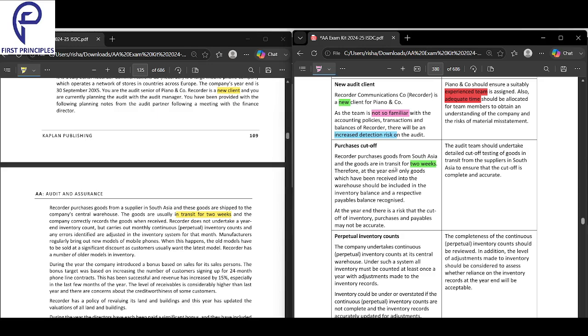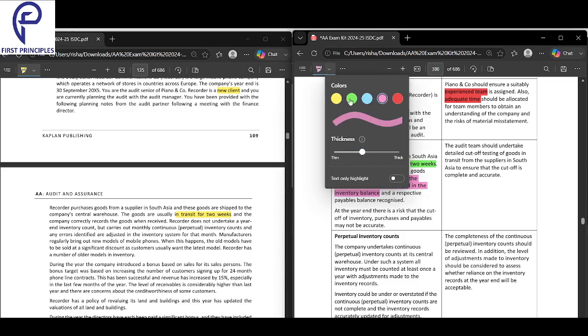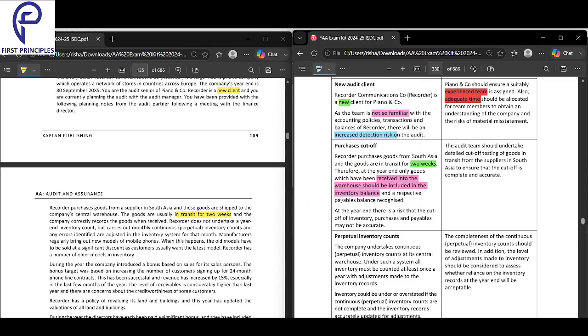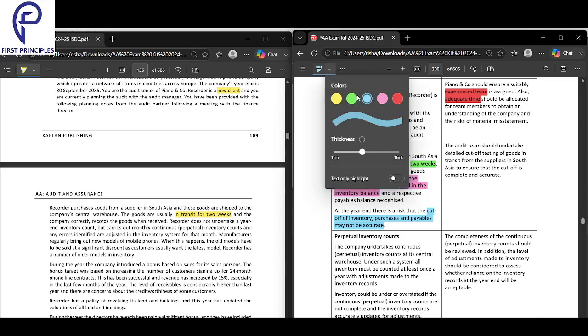Therefore, at the year end, only goods which have been received into the warehouse should be included in the inventory balance, and a respective payables balance should be recognized. So the risk is that you will have a wrong inventory. Only goods which have been received should be included in inventory, but they might or might not record it correctly. So at the year end, there's a risk that the cutoff of inventory, purchases, and payables may not be accurate. Cutoff means it's not recorded in the right period.